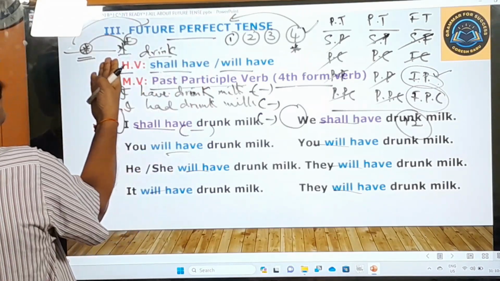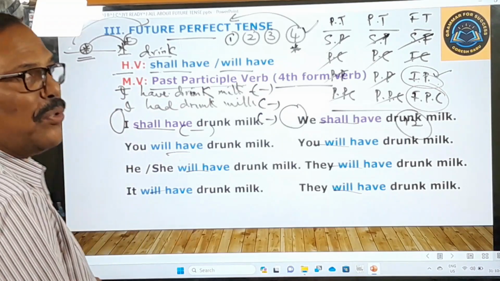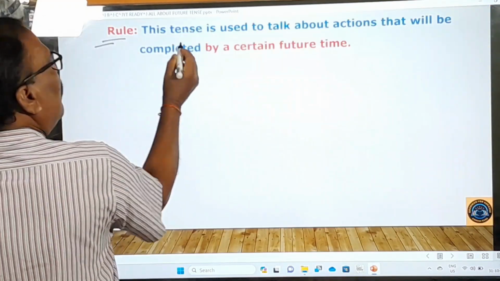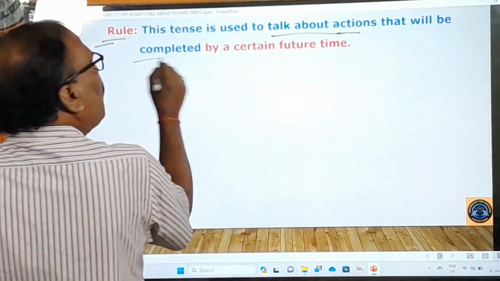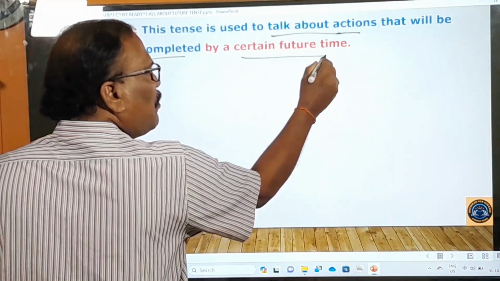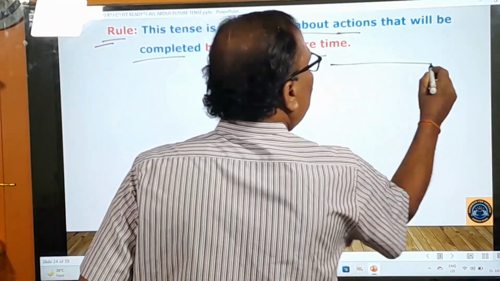I have already told you here, but again in the second slide, I am going to tell you about that. What is the rule? This tense is used to talk about the actions that will be completed by a certain future time. This is future.